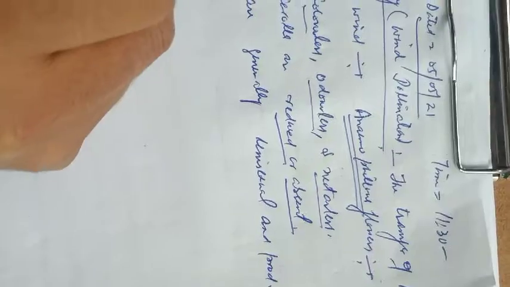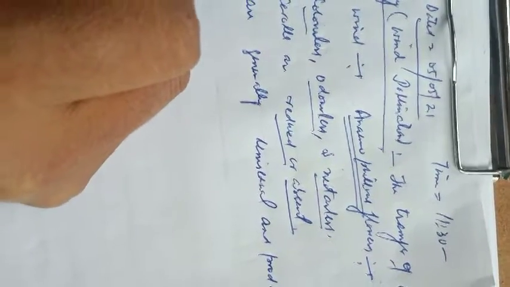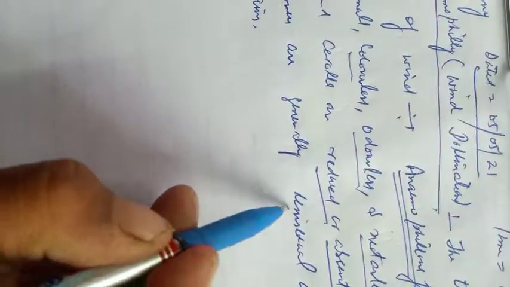Wind pollinated flowers are generally unisexual and produce a large number of pollen grains.